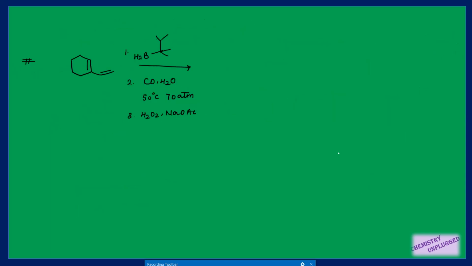Let's see some more examples. This time we are again using the same type of reagents, but we have a different type of alkene here. In this molecule we have two types of double bond. This one is terminal, this one is internal. At the start of the video we saw that the terminal alkene will participate first in the reaction. So first hydroboration will be done on this alkene, right?